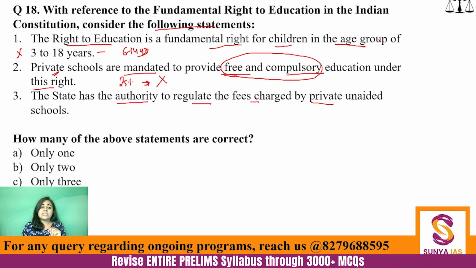The third statement: the state has authority to regulate the fees charged by private unaided schools. Yes, it has the authority, because if you understand, this particular right will be under Article 39 clause B and Article 39 clause C, right? That overall there should not be concentration of wealth. The economic system should not be to the detriment of the common masses. Right? So only one statement is correct.